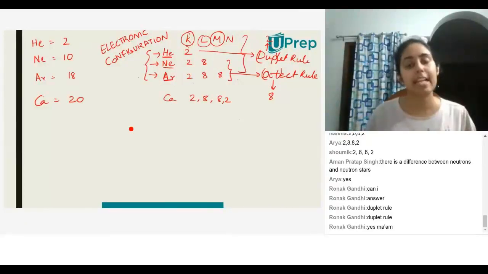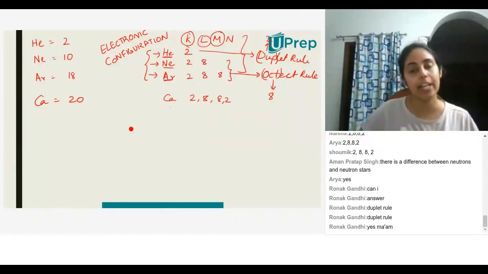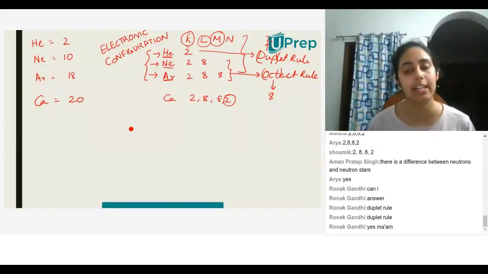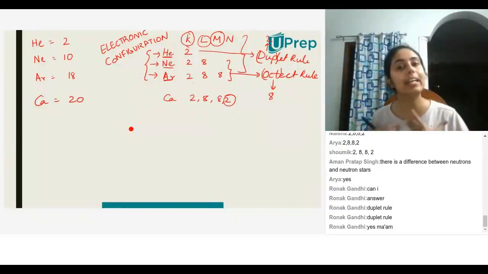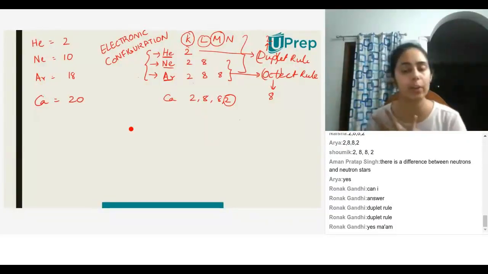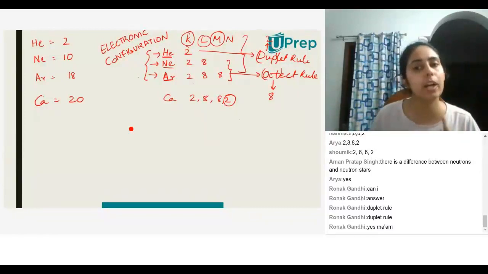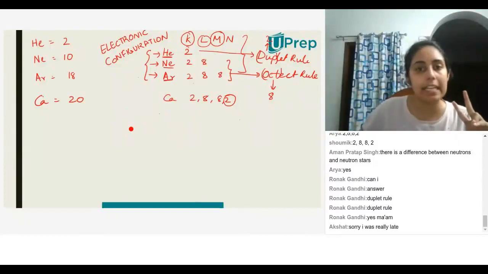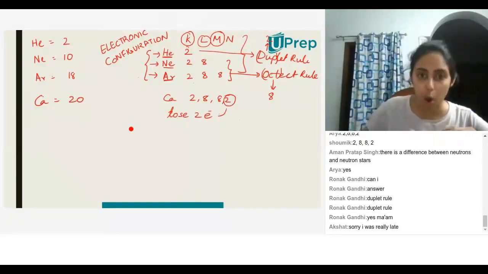So, bonding. For example, I have calcium over here. I can see that it has 2 electrons in the outermost shell. But what calcium will try to do is attain the octet rule. Now, in order for calcium to attain octet configuration, 2 things can happen. Either calcium can lose 2 electrons, or gain 6 electrons.